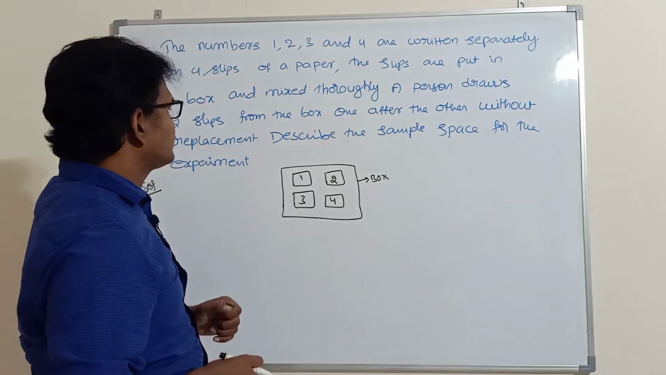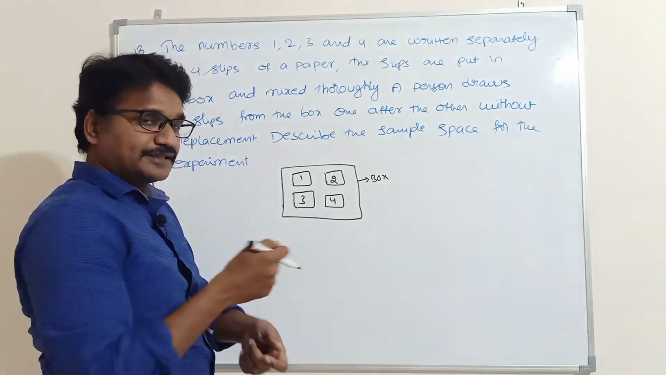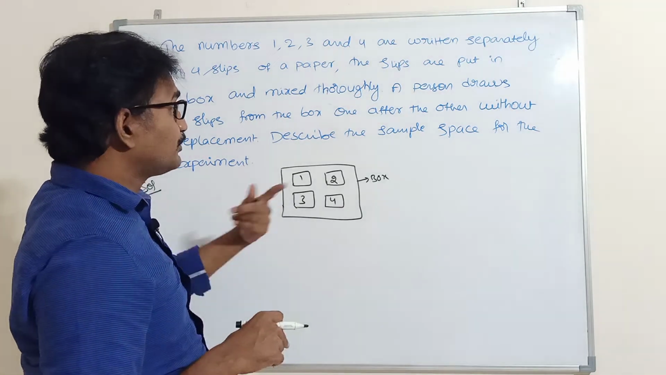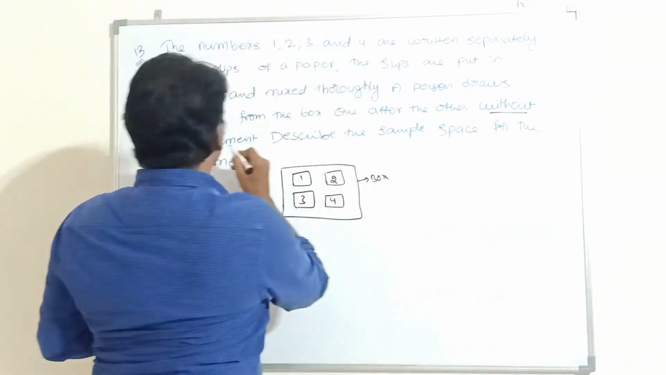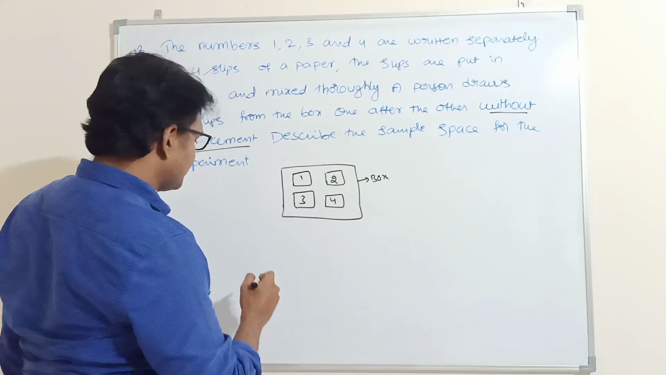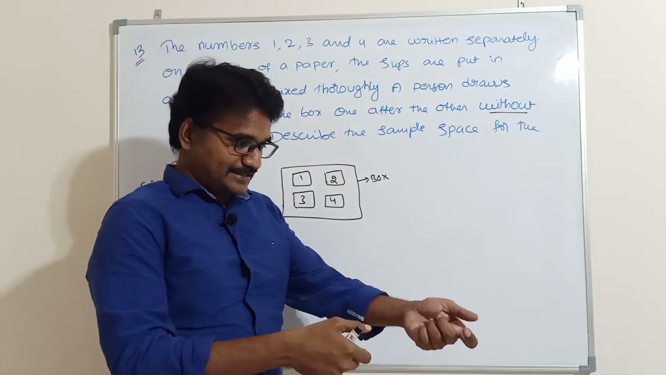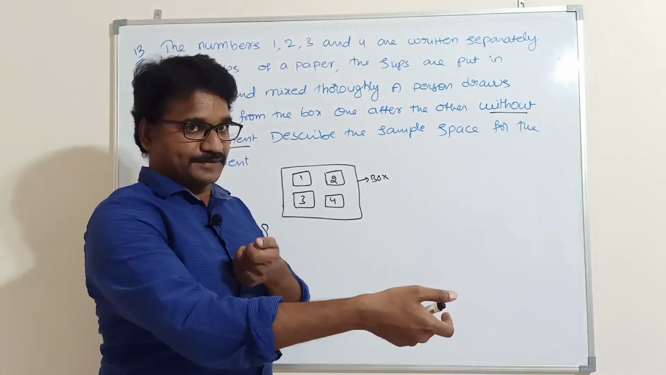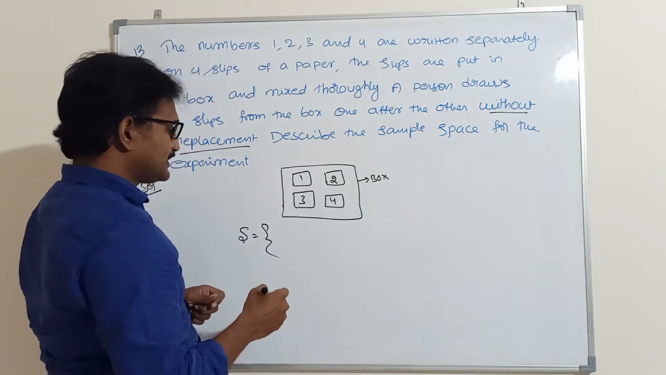A person draws 2 slips from the box, one after the other, without replacement. This condition is very, very important. Without replacement. So describe the sample space for this experiment. S is equal to. Just imagine within a box 4 slips are there. The person is drawing 2 slips, one after another, without replacement. So how many chances are there?